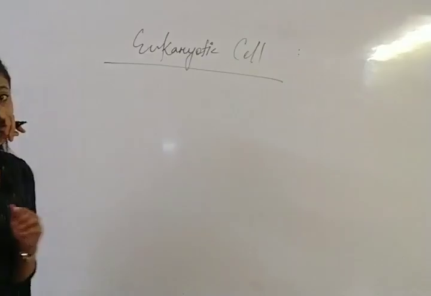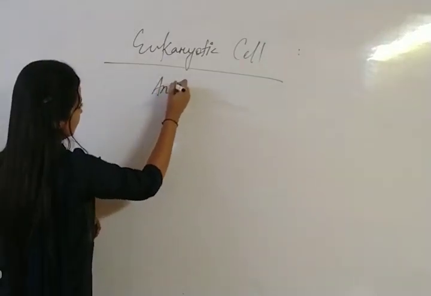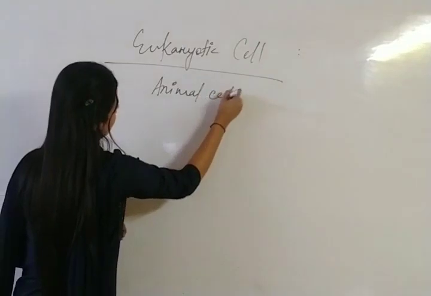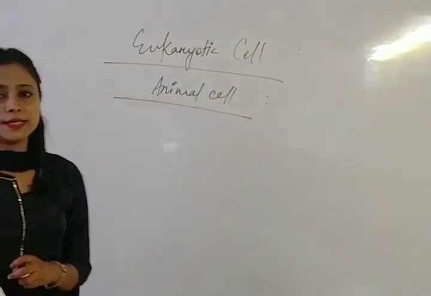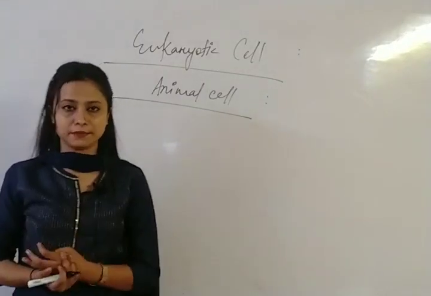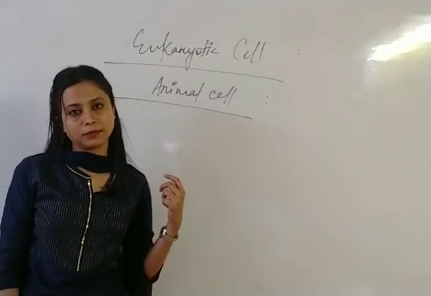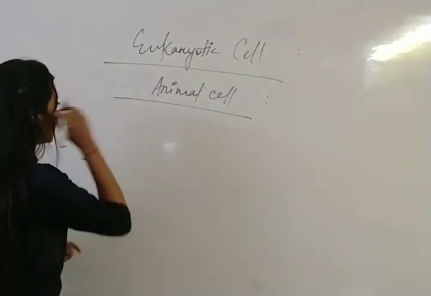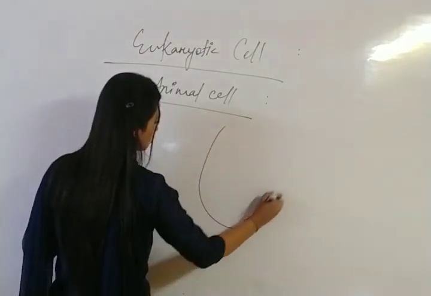Okay, in eukaryotic cells we'll discuss the animal cell. Okay, animal cells, variety of shape or size can be found in animal cells. So we'll discuss in brief about the animal cell. The shape of the animal cell may be oval, but different types of cells are also found.